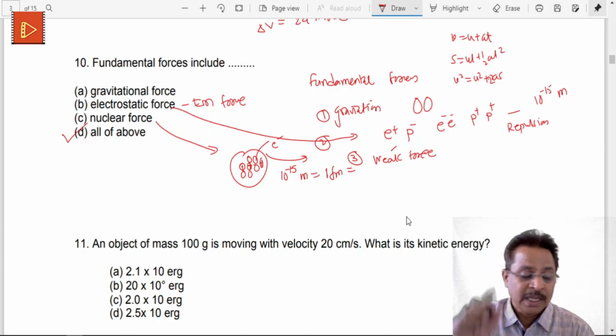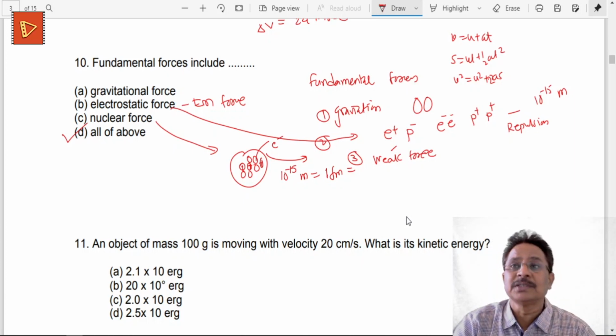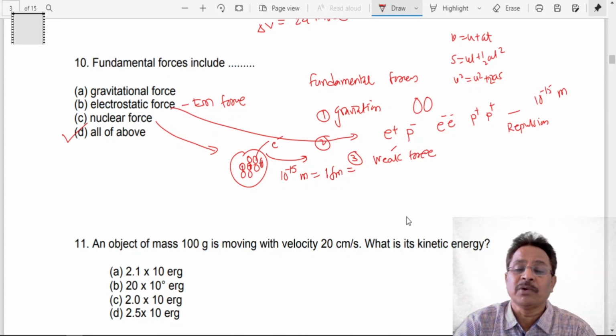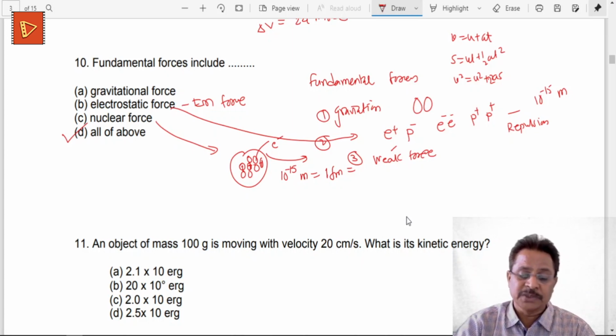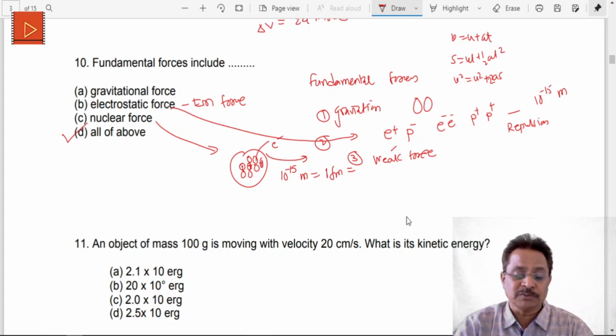At the same time, we have to discuss inertial and non-inertial frames, which we have seen just now. The frames which are moving away from each other with a certain finite or uniform velocity are called inertial frames of reference, whereas the frames which are moving away from each other with some acceleration are called non-inertial frames of reference. So these two frames and their descriptions are very important from the examination point of view.